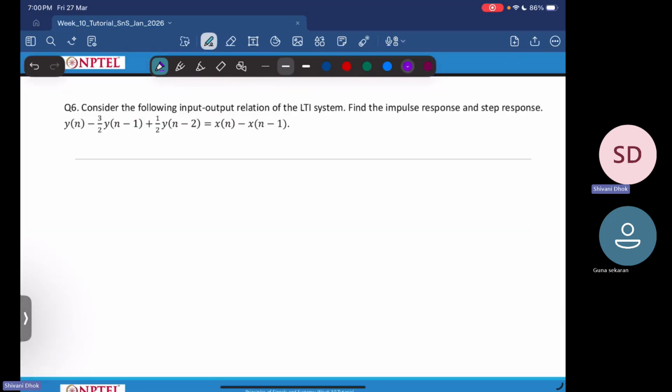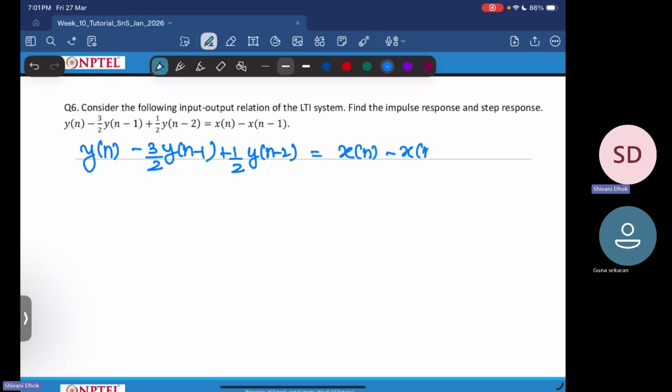Okay. So here it says that consider the following input-output relation of the LTI system. Find the impulse response and step response. So this is what we have. The difference equation given to us is y of n minus 3 by 2 y of n minus 1 plus 1 by 2 y of n minus 2 is equal to x of n minus x of n minus 1.